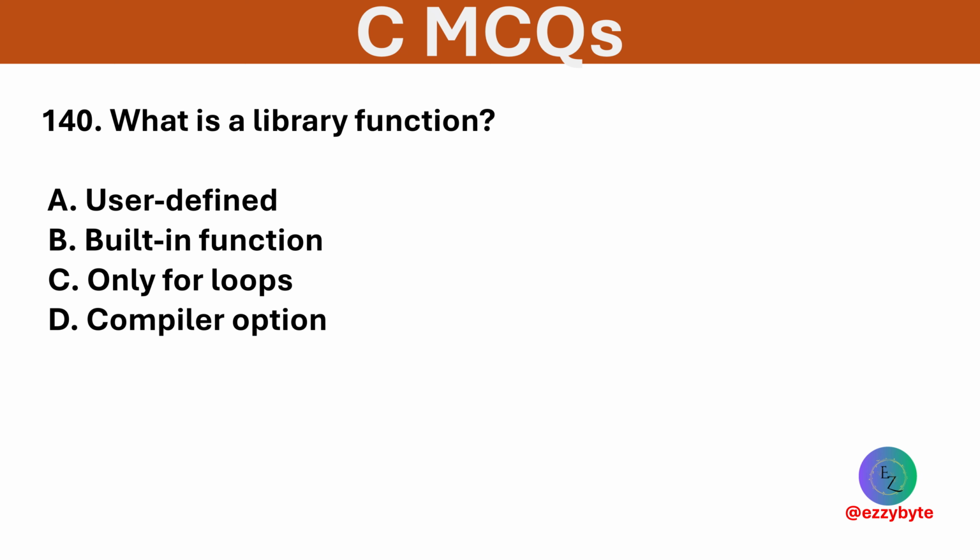What is a library function? Options are user-defined, built-in function, only for loops, and compiler option. Option B is correct. Library functions are predefined functions provided by C libraries.